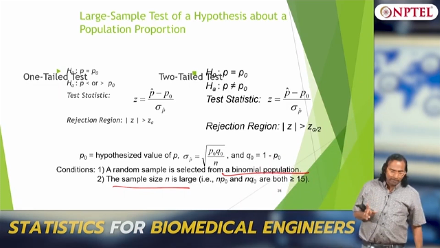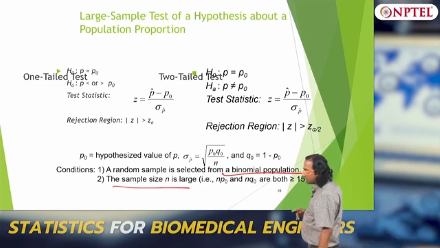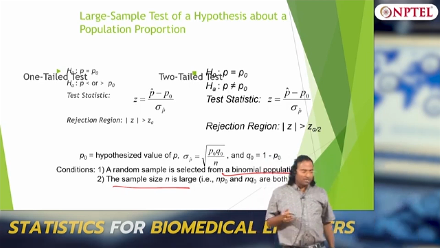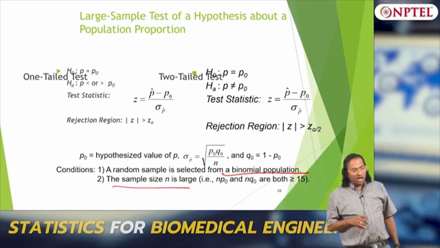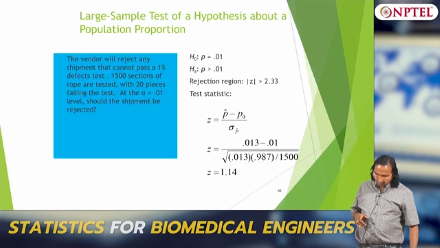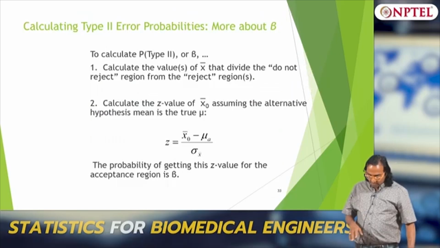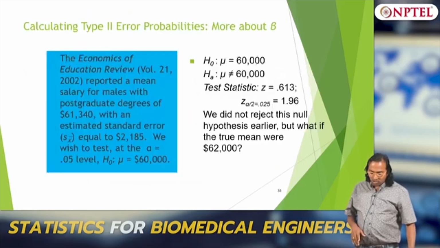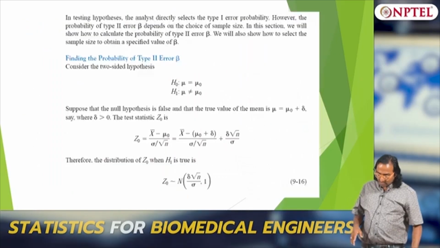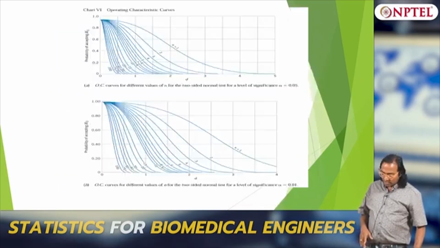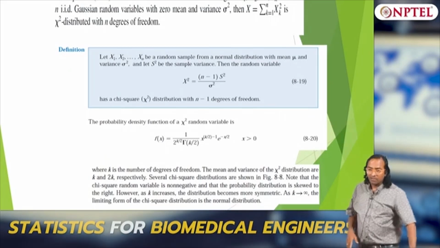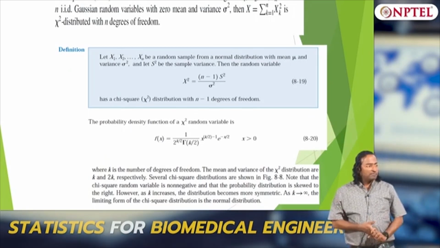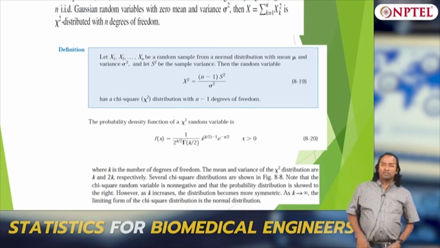Clear? So we have covered small sample and large sample testing of the population mean mu, and we have covered large sample testing for proportions, okay. Then we will do examples and we will talk about type 2 probabilities with some bit of math, okay. So the next class we will talk about type 2 probabilities and some bit of math, okay, clear. Thank you folks.